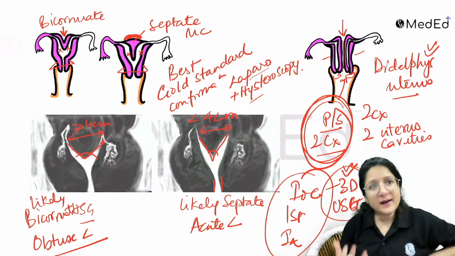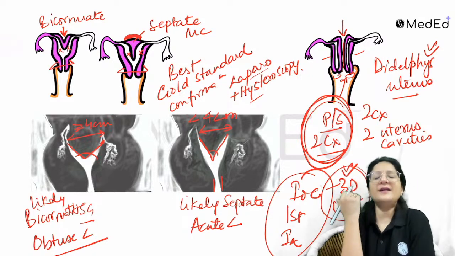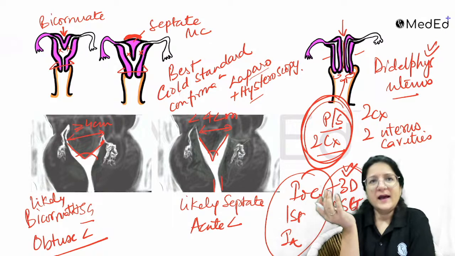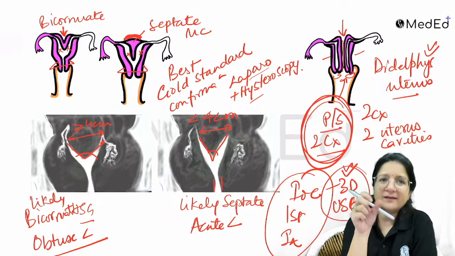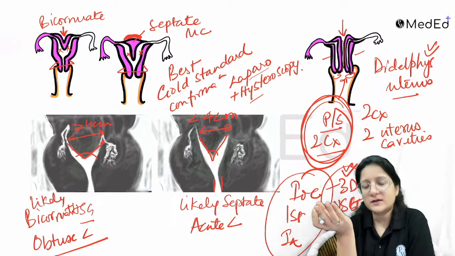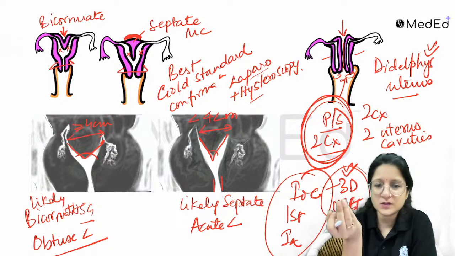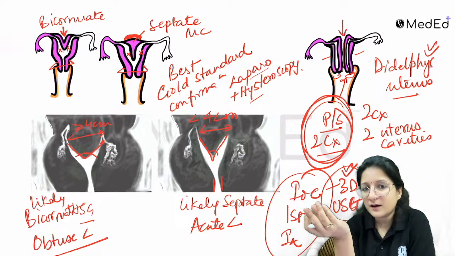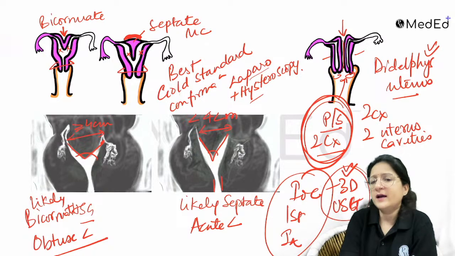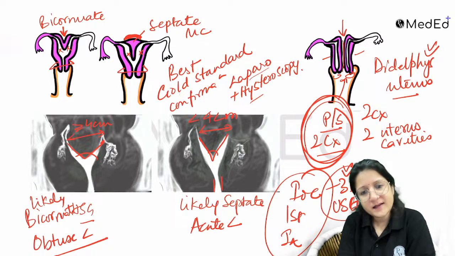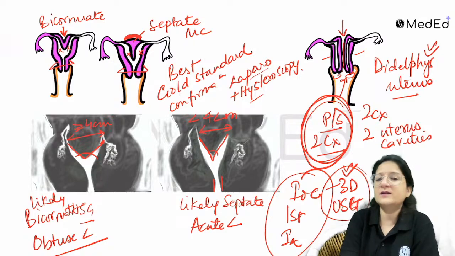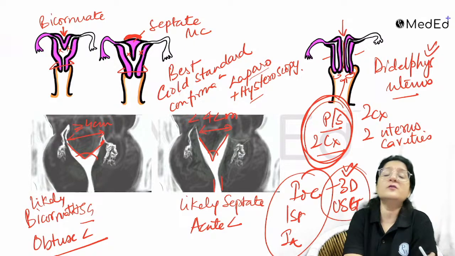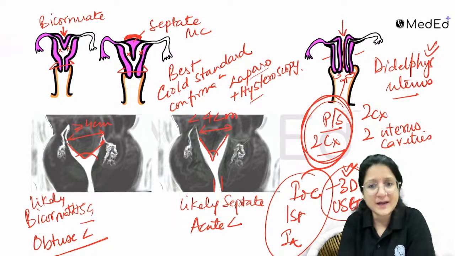MRI is definitely better, but MRI is expensive. So if ultrasound is inconclusive, or we want to simultaneously find out renal anomalies, then we use MRI. So investigation of choice nowadays, the first investigation to begin with, is a 3D USG when talking about Mullerian anomaly. Keep that.